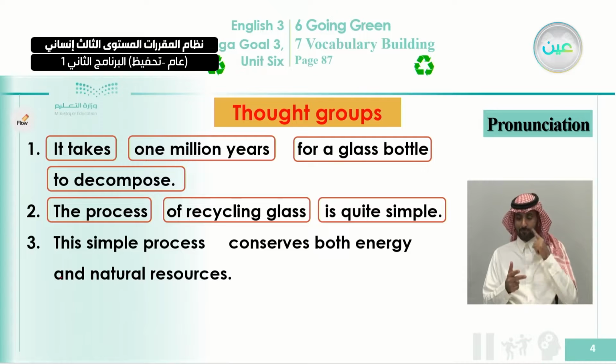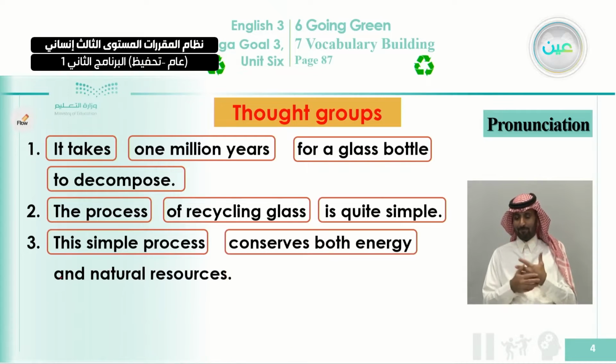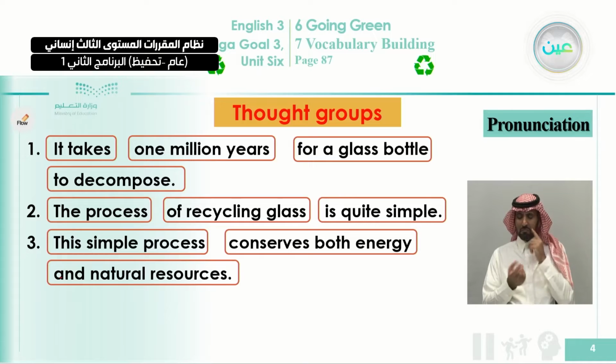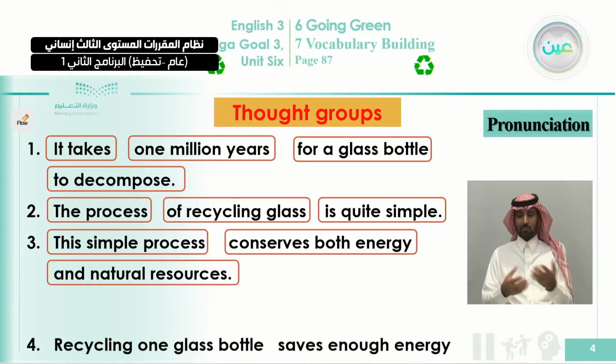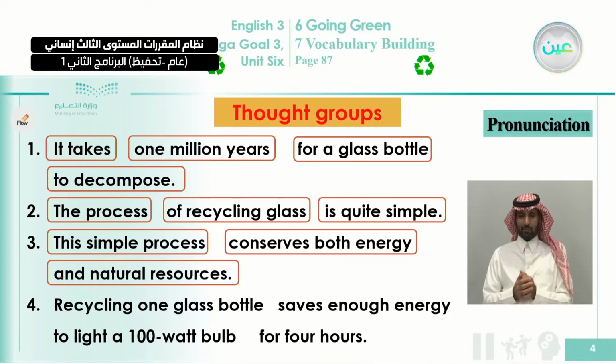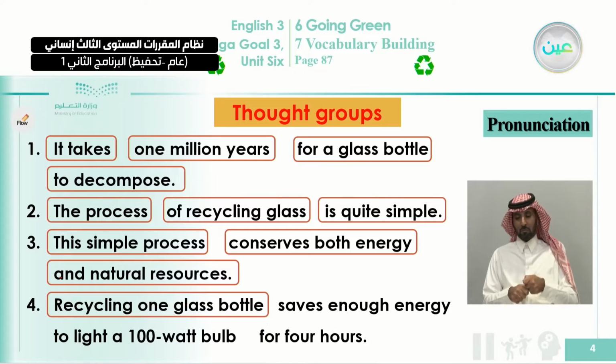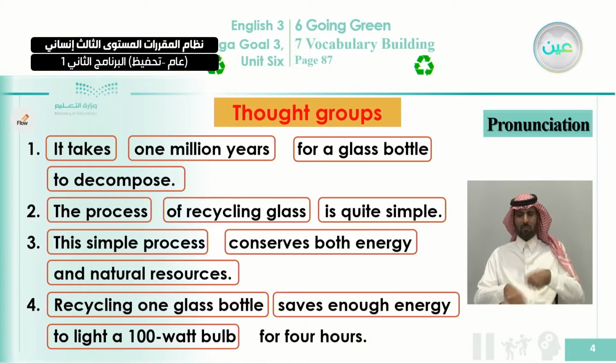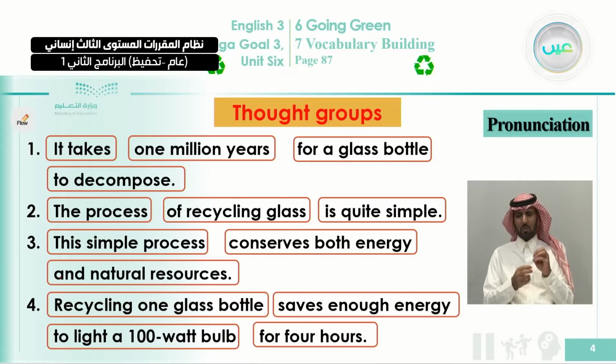This simple process conserves both energy and natural resources. 4. Recycling 1 glass bottle saves enough energy to light a 100-watt bulb for 4 hours.